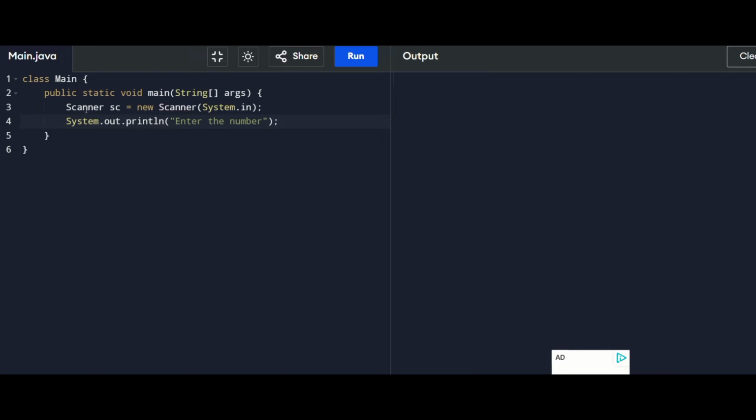Up to the Fibonacci number I want to print, I am going to take the input from the user. Int n is nothing but my user input number, c dot next int.